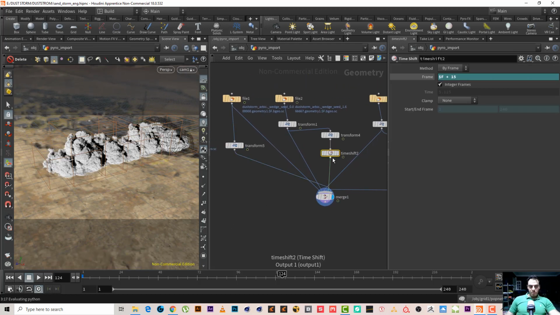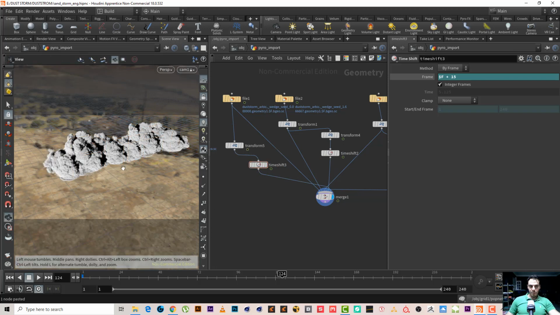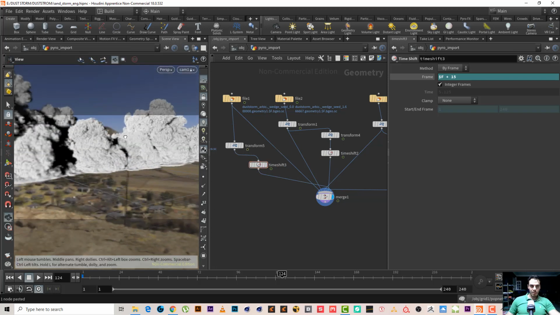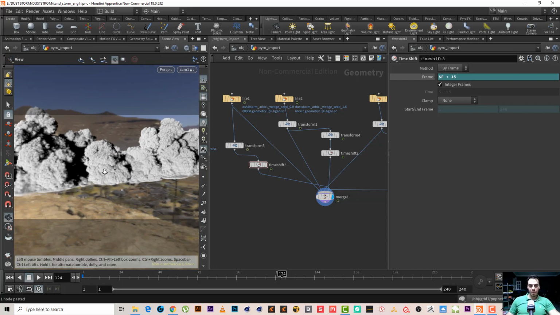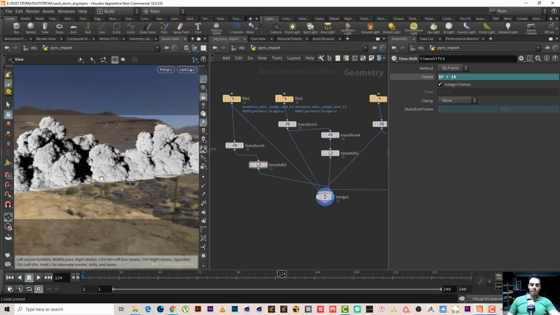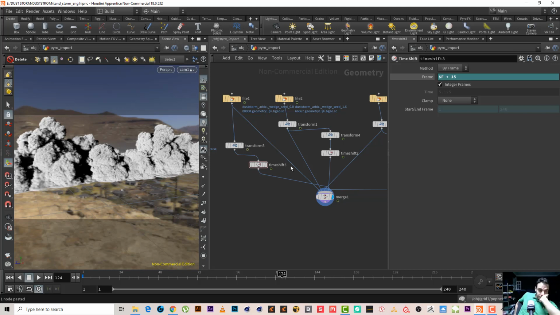And also let's use this one, Control C, Control V, and now we have completely different smoke. Beautiful, as we can see now. So it will give us the dust or sandstorm that we need, right?